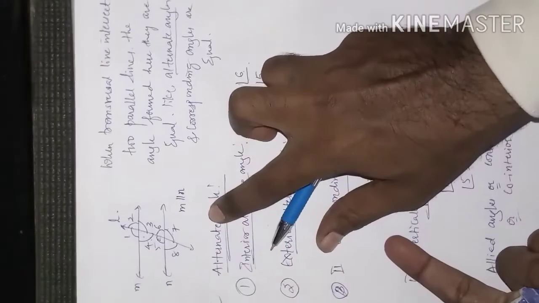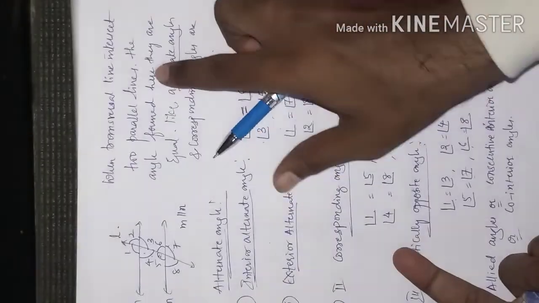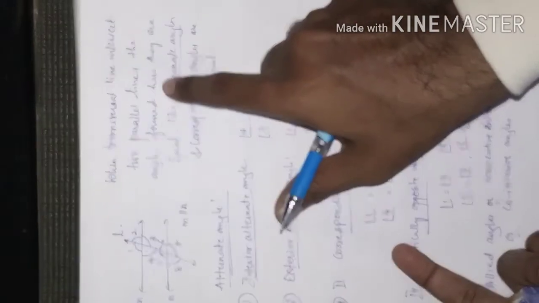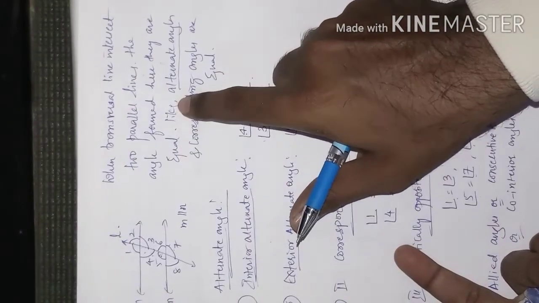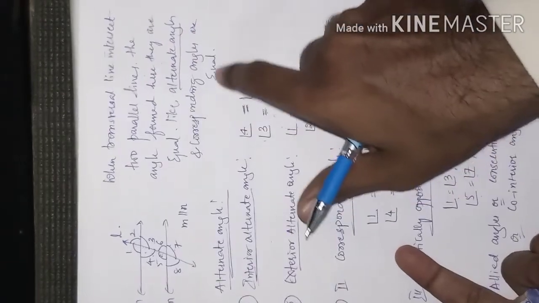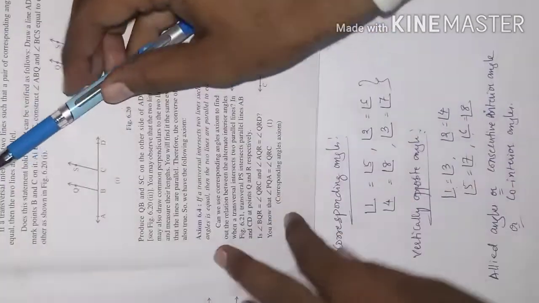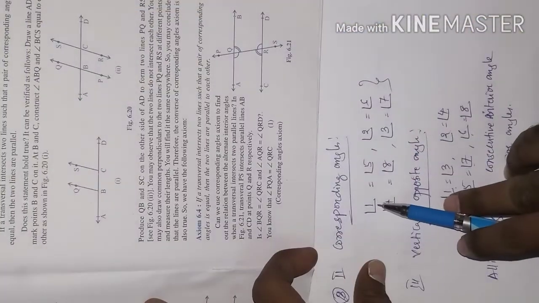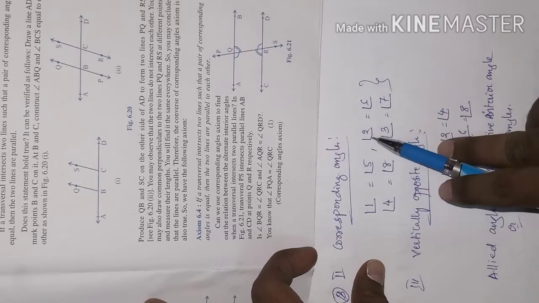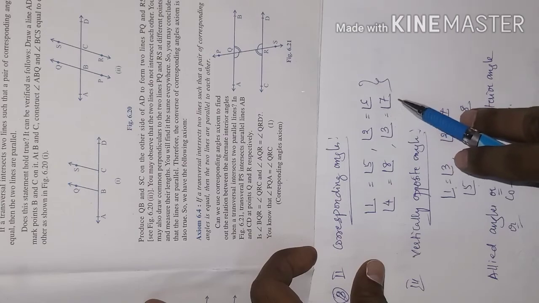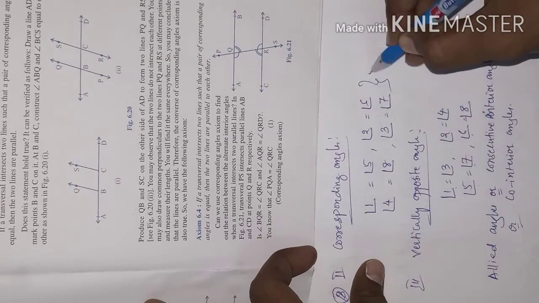When a transversal line intersects two parallel lines, the angles formed here are equal, like alternate angles are equal and corresponding angles are equal. The corresponding angles are equal: angle 1 is equal to angle 5, angle 2 is equal to angle 6, angle 4 is equal to angle 8, angle 3 is equal to angle 7. The axiom says about this only.